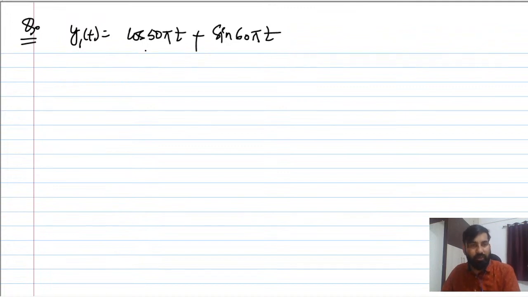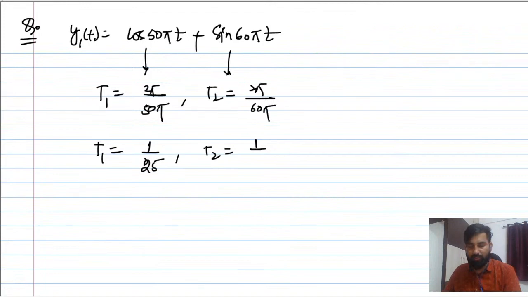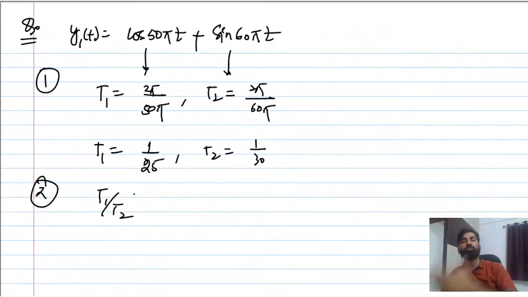From here you can find T1 first. T1 will be equal to 2 pi by omega, where omega is 50 pi, and T2 is 2 pi by omega 2, where omega 2 is 60 pi. So T1 you have got is 1 by 25, and T2 is 1 by 30. This is the first step you have to perform. The second step is to find the ratio of T1 and T2, because there are only 2 signals.